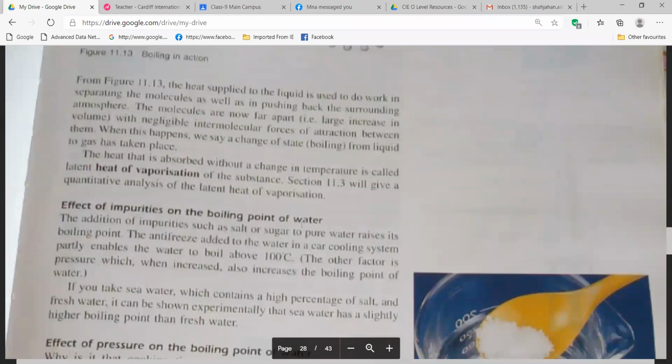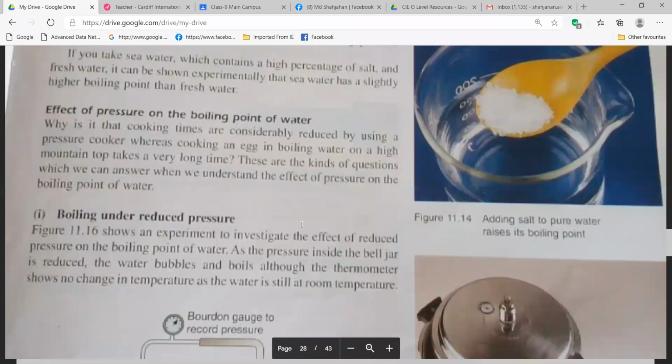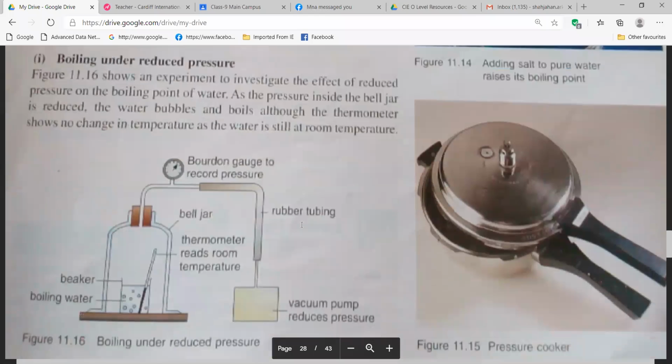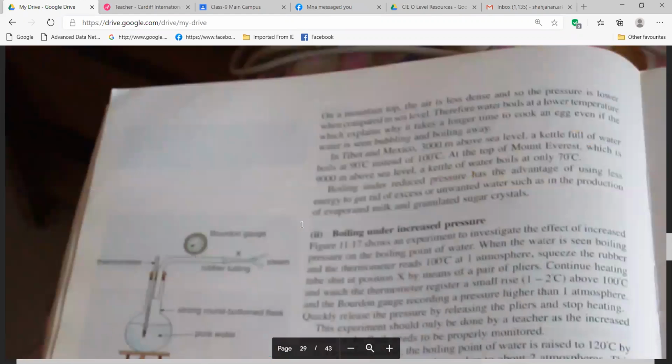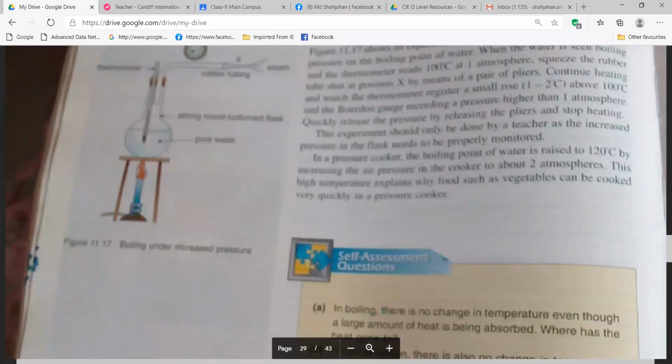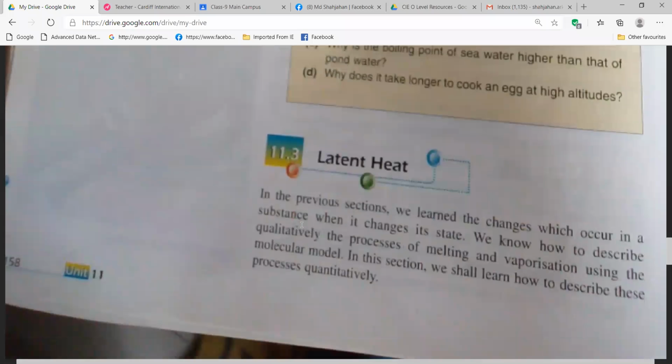So here we also have some discussion on the effect of impurities on the boiling of water, pressure. We don't actually need this, okay? Boiling under reduced pressure. That's why we are skipping all this. If you are interested, you just have a look at the book. If there is anything you don't understand, you can ask me, no problem. I will answer.